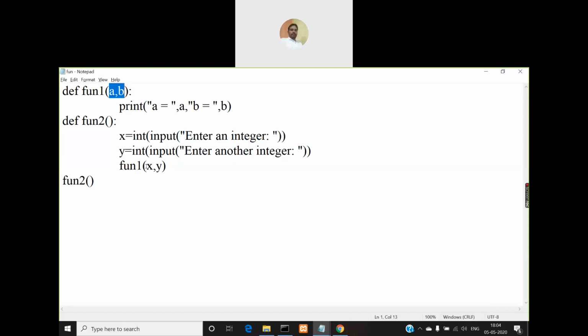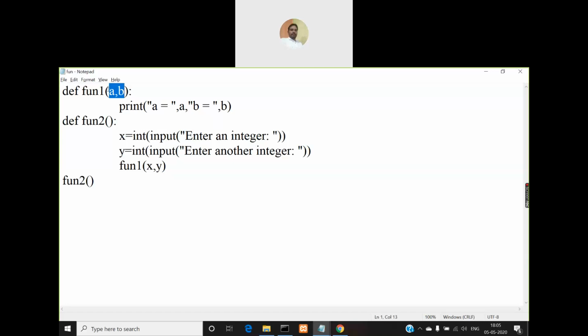The values that you pass when you make a call to that function are called actual parameters, and the variable names that you use inside the function definition of whichever function you call are called formal parameters or duplicate parameters. So you can use the same name for the actual parameters and formal parameters, but it leads to confusion and you may think that both these x and y are physically the same, but they are not.